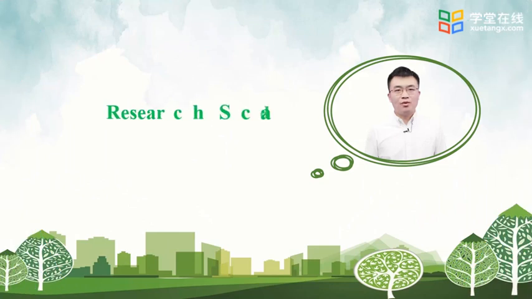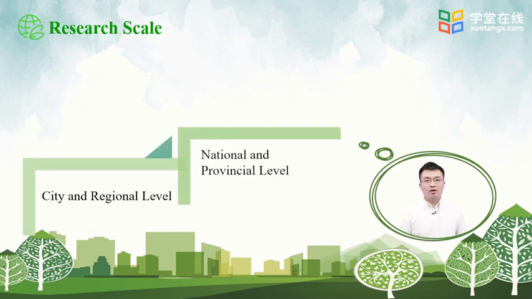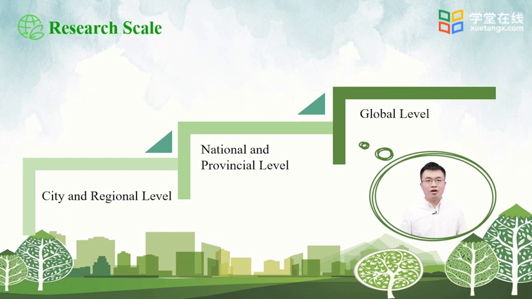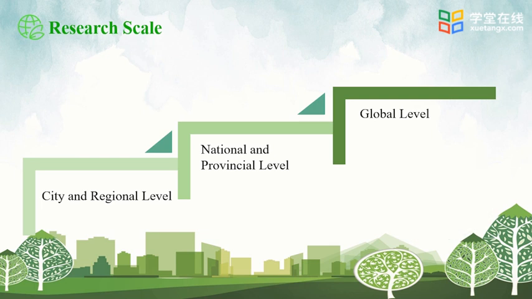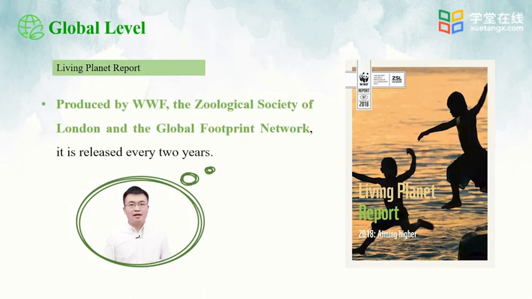In this lesson, we will learn about research scale of ecological footprint. In this picture, we can see that current mainstream research on ecological footprint is carried out from 3 levels, namely worldwide level, which refers to the research carried out globally, research in national and provincial level, and the most microscopic level, research in urban and regional level. Next, let's learn about the researches in these levels.